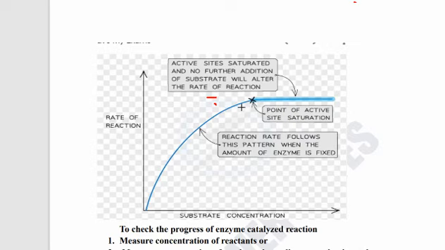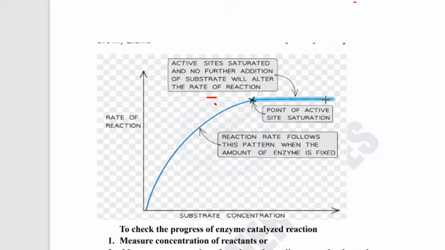Then if you're going to add further substrate and there is no free enzyme active site available, what can happen? The substrate will not bind with the active site, because there is no active site further available. The substrate will freely move, and there is no effect on the rate of the reaction.